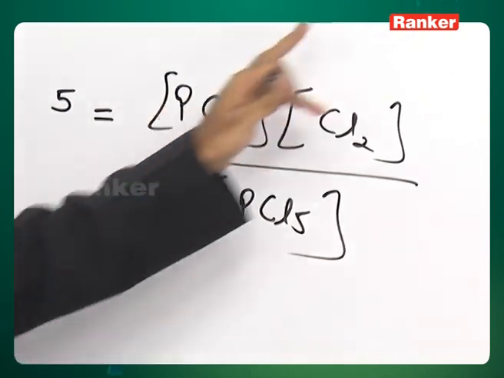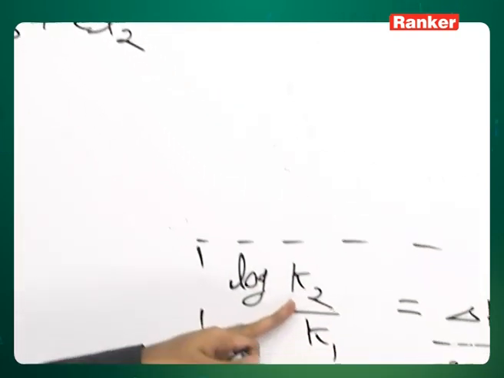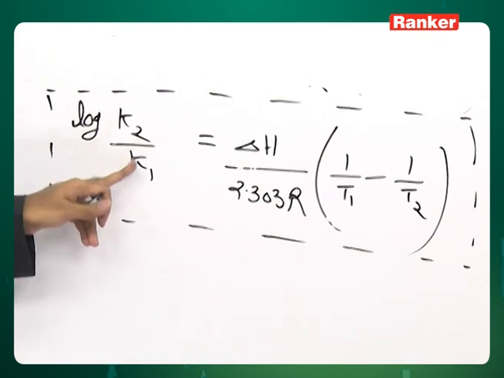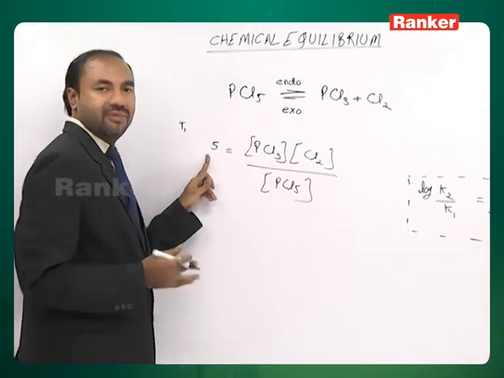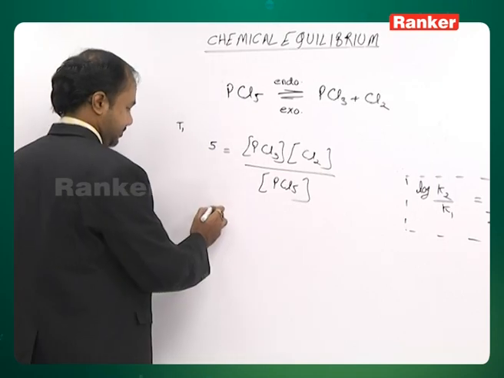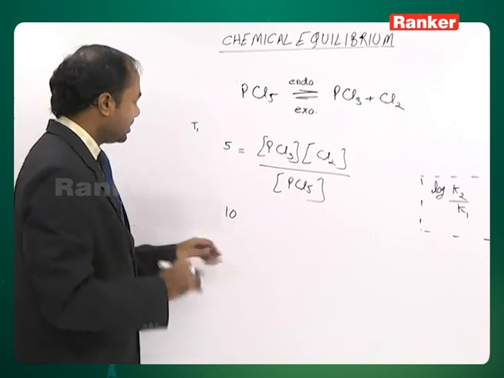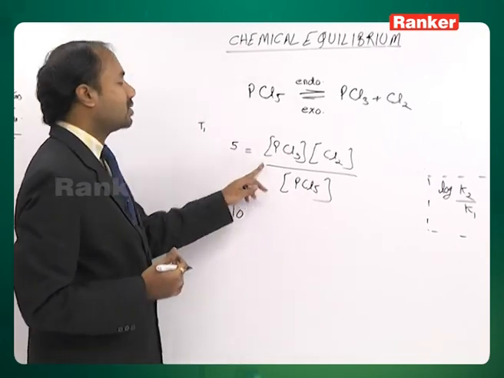Now, we increase temperature. As per this mathematical equation, K2 would have become more than K1. If K2 becomes more than K1, the new equilibrium constant will be more than 5. We simply assume it to be 10. This ratio now obviously should become equal to 10.